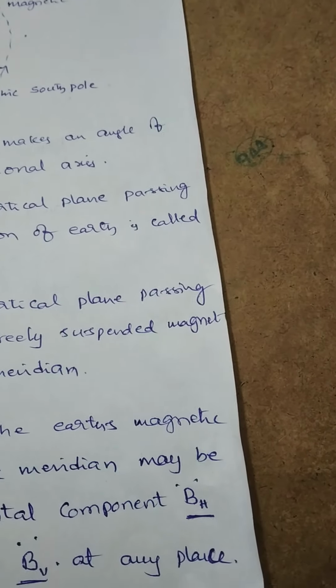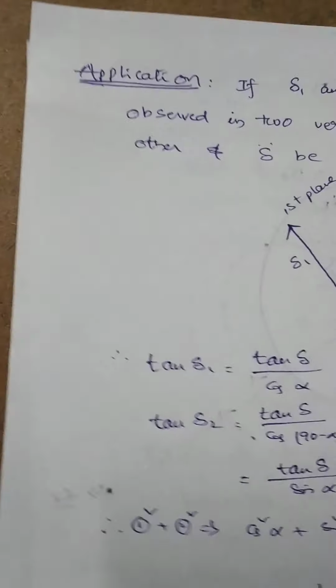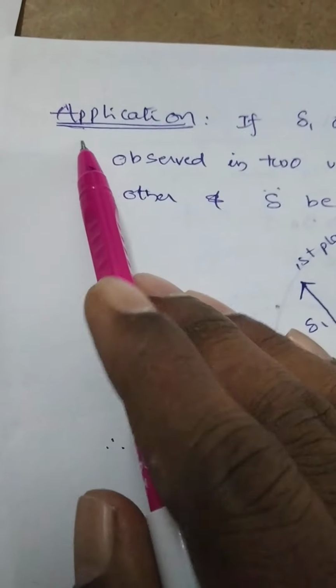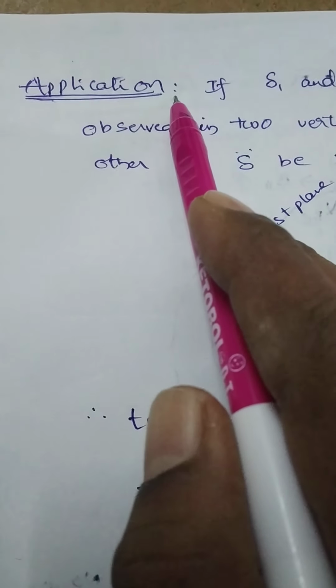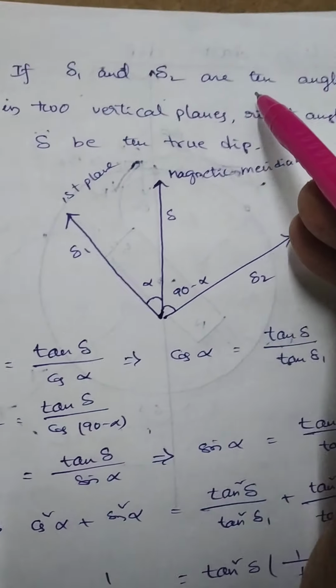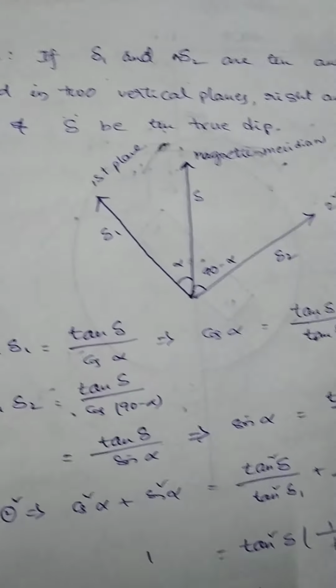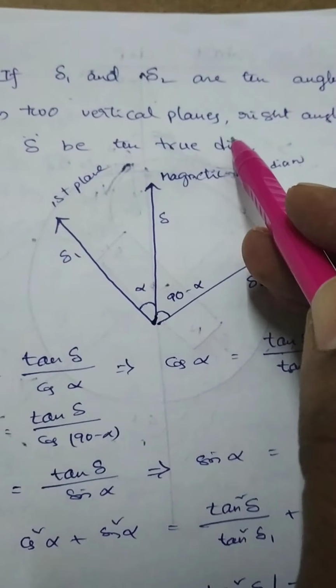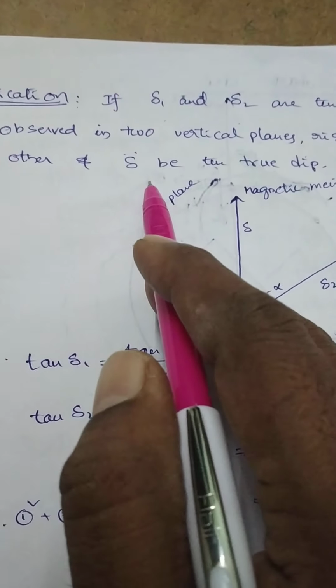Keep it in mind. Here there is one application regarding the angle of dip. Application 1. If delta 1 and delta 2 are the angles of dip observed in two vertical planes which are at right angles to each other, and delta is the true dip.